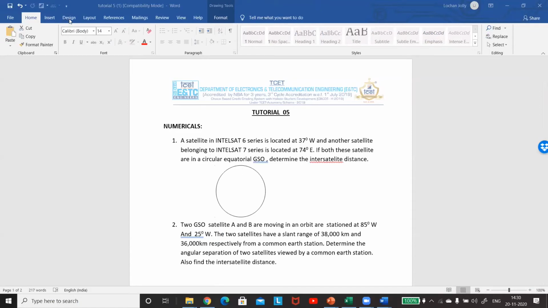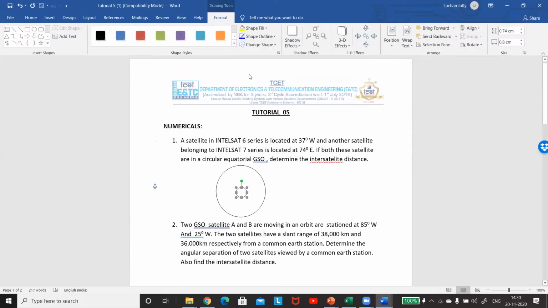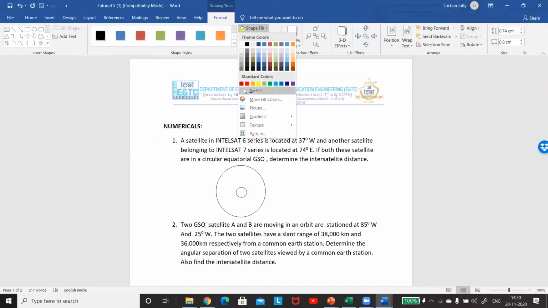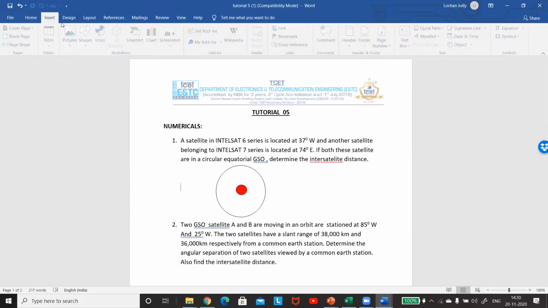So this simply means that, say this is my Earth. Now I have 2 satellites.